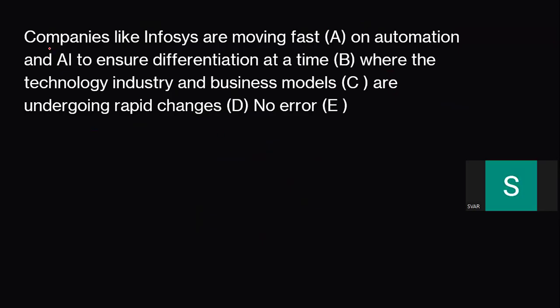Next question. Companies like Infosys are moving fast on automation. No need to worry. Again, you might be checking. I know, 100% sure that you might be checking. Companies like, only one company, so obviously this is an error. No, already it's given companies like, companies more than one. So only one example. Even if I remove this, companies are moving, that's it. Even that is also going to be fine. So here it's not an error.